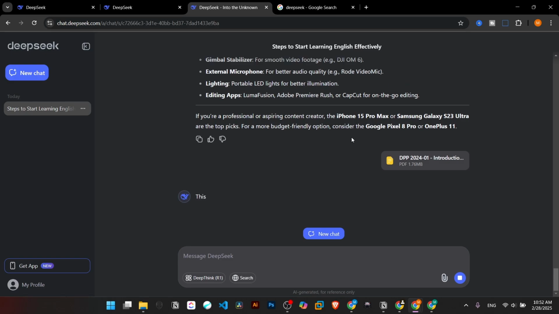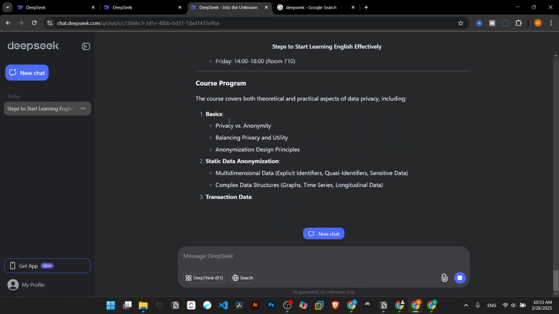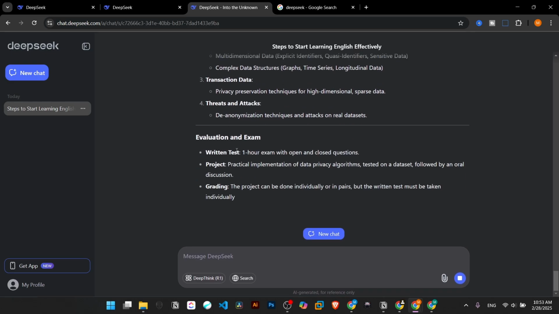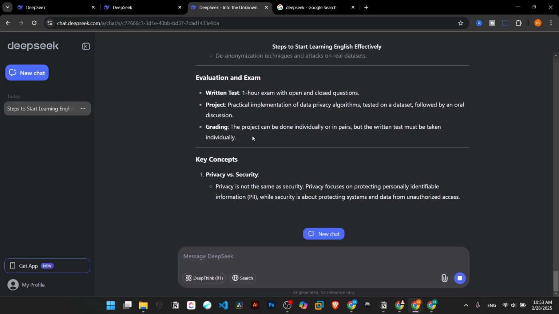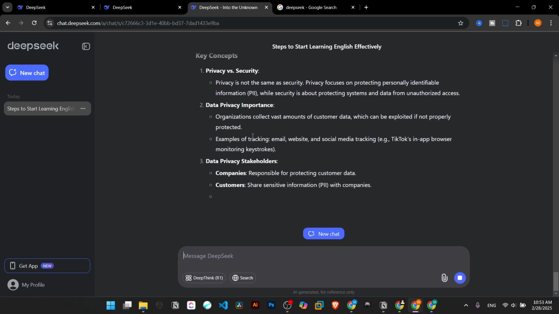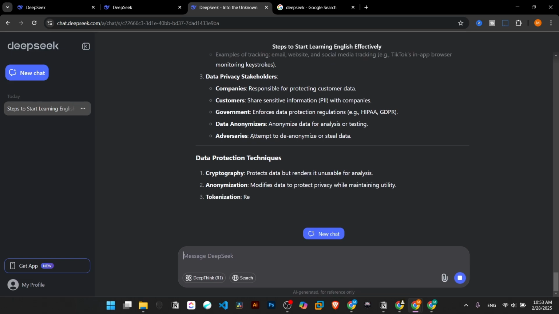I didn't provide any prompts, but it can provide us some introduction. So this is a course by these professors and the course program: privacy versus anonymity, threats, attacks, evaluation and exams, key concepts. I really like this answer because it provides so many details.